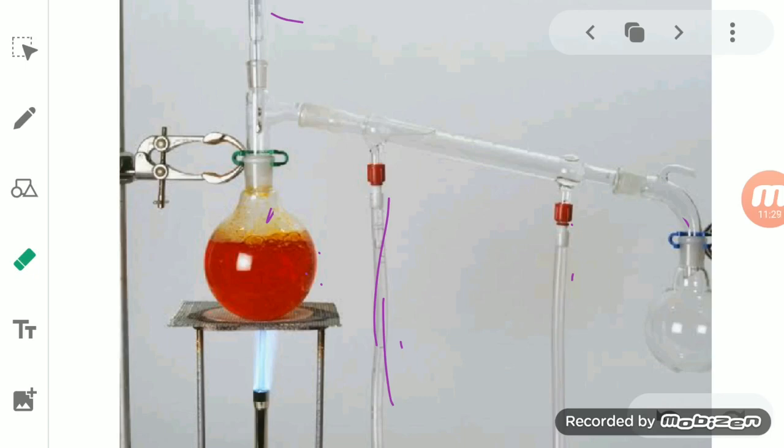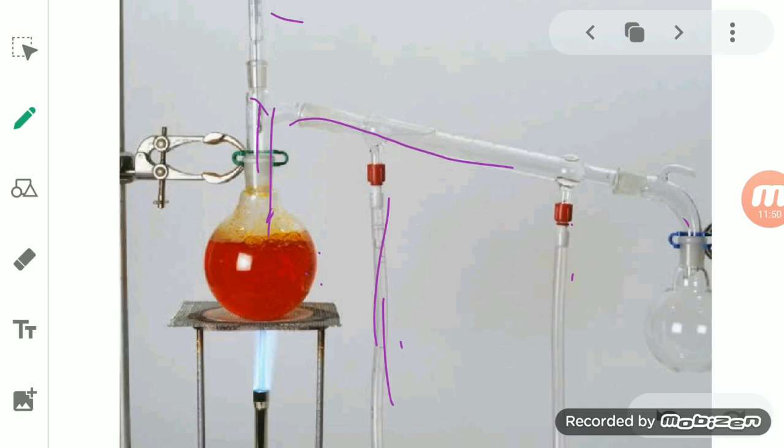Okay, it will get evaporated fast, it gets boiled earlier than the other one. So it will boil up and turn into vapor, and after becoming vapor, it will rise up and come to the condenser.